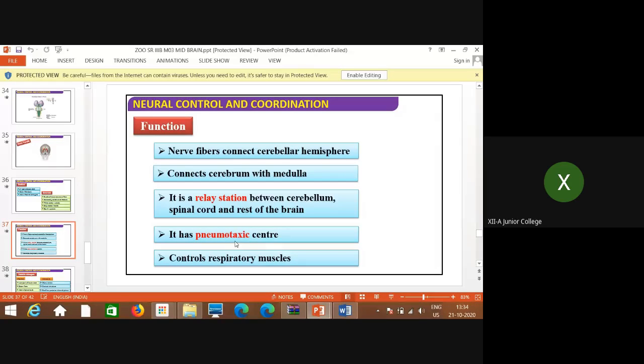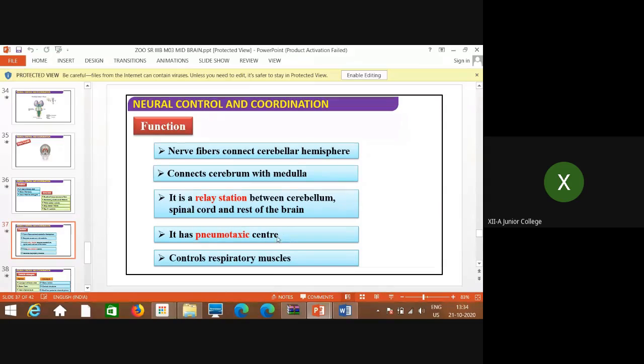So the pneumotaxic center, related to the lungs where the exchange of gases takes place, is considered to be the control center for the lungs, controlling inhalation.